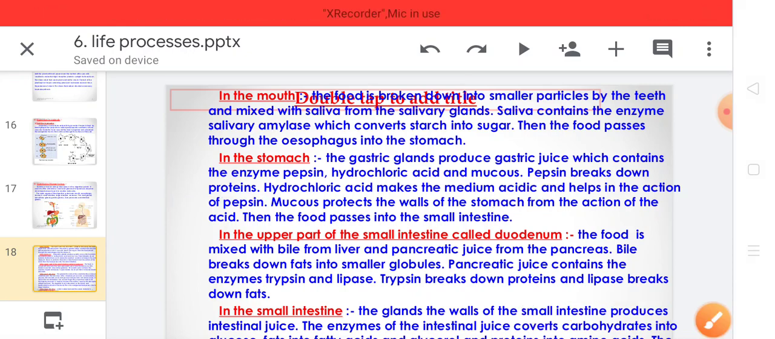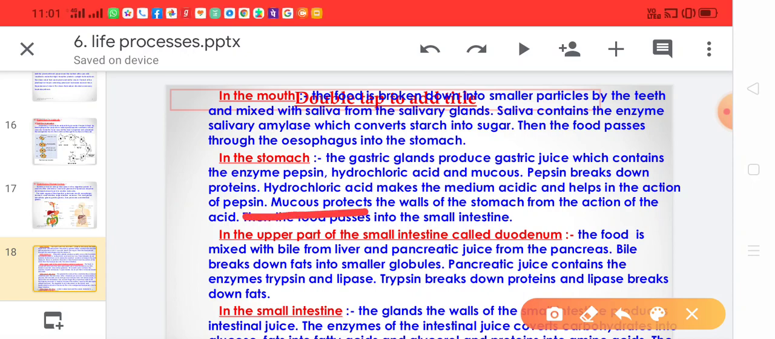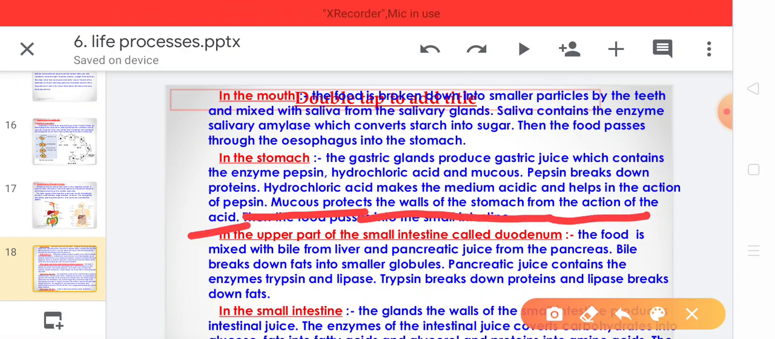The second thing is the mucus which is released. This mucus helps in lubrication, as well as it protects the wall of the stomach from the action of acid, that is HCl. Because HCl is a very strong acid, when HCl is secreted, to protect the cells of the stomach from damage, this mucus makes a very thick layer over the walls of the stomach so that the acid does not come in contact with the cells.